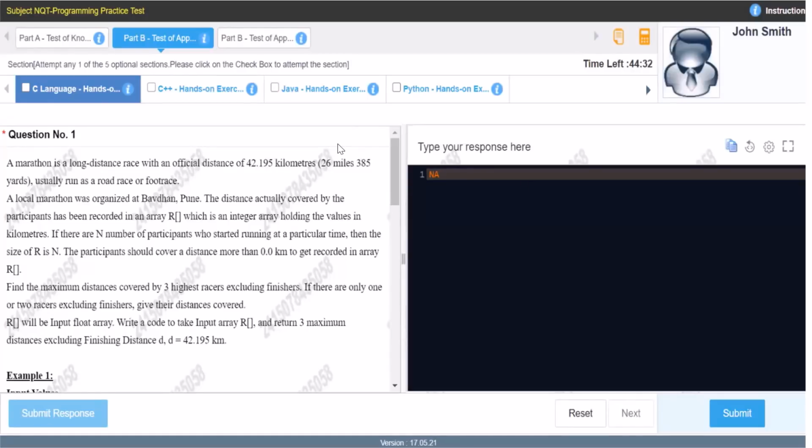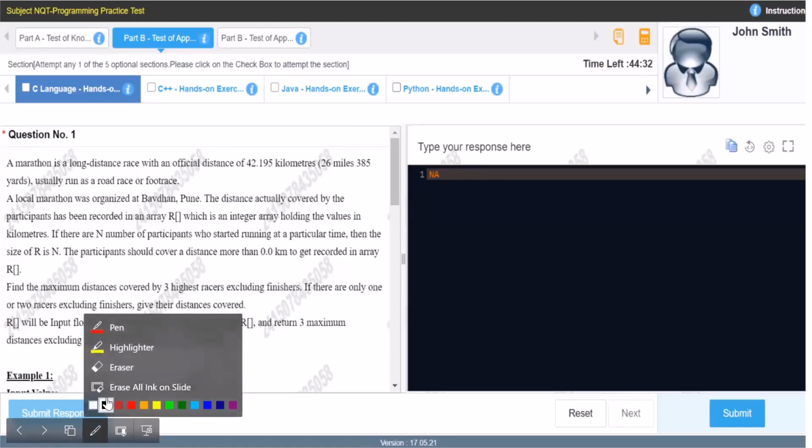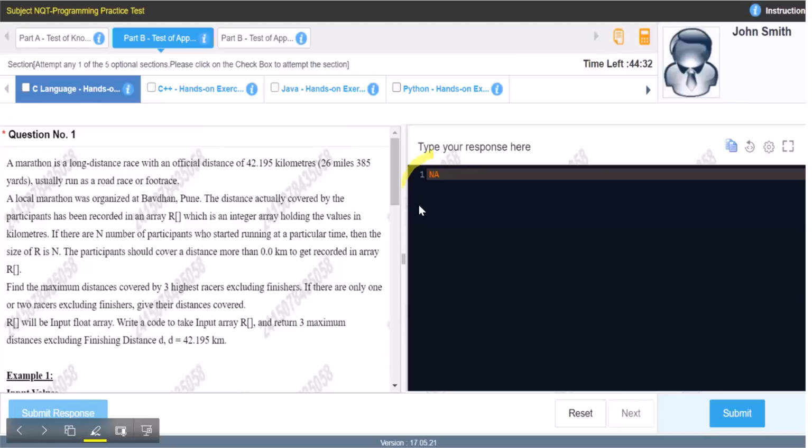What I have done is taken some screenshots of that and created a slide, because in their environment where this sample test is given, you can see NA is written. It means it is not available, it can't be used. They mentioned that in real time, when you get this question, you have to submit the response and then you can see what output you are getting. But for the sample test, this code can't be run on the platform they have given. That's why I've taken screenshots so that we can see the questions and then run them on our own IDE. So here we can see the data given.